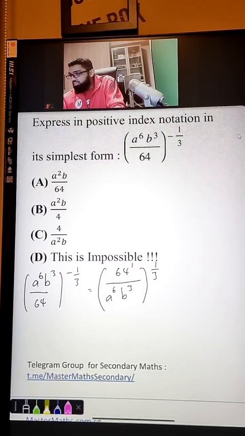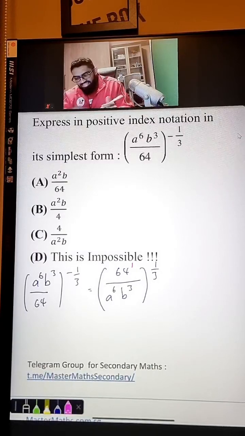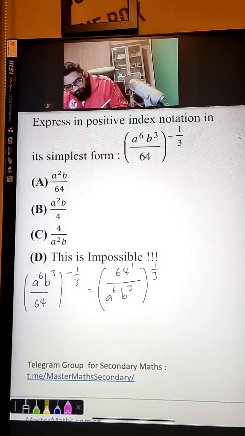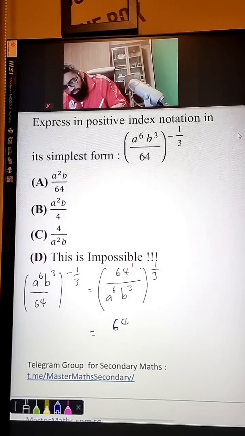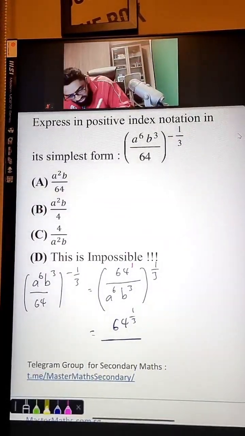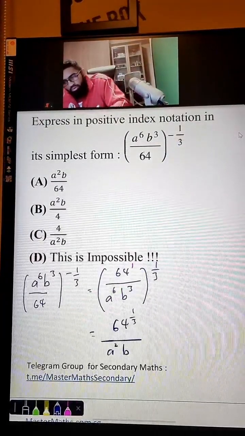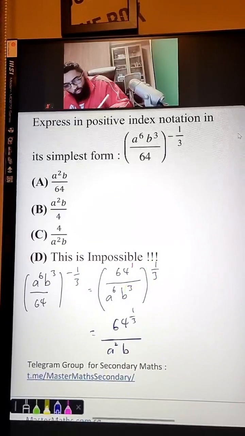Okay, this is a year 3, sec 3 topic, indices. But again, don't worry, don't panic. You will still eventually learn this. So times the power in, so it becomes 64 to the power of 1/3 over 6. Oh my gosh, 6 times 1/3 is 2. So a to the power of 2. B to the power of 3 times 1/3 is 1.